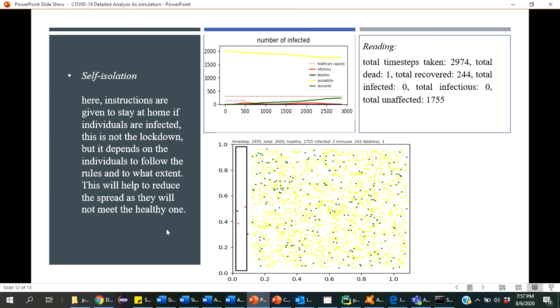The next scenario is self-isolation. In self-isolation, instructions are given to stay at home if individuals are infected. This is not lockdown, but it depends on the individual to follow the rules and to what extent. This will help reduce the spread, as they will not meet the healthy ones. You can see that the yellow one is the healthy part. The 2000 people are there, healthy are 755, only 2 are infected, immune are 242, and there is one death. So after 2955 days, only one death is there in the self-isolation case.